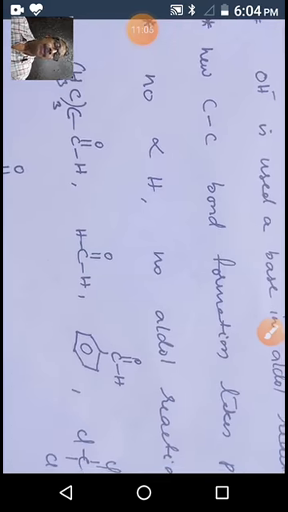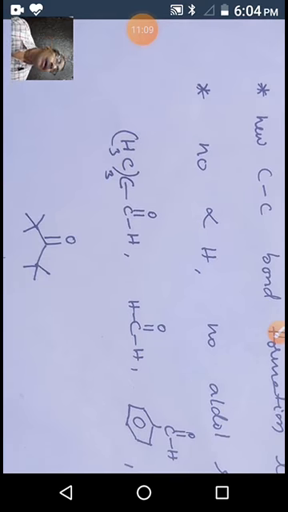For example, in the previous case, acetaldehyde exhibits aldol reaction. Acetone also gives aldol reaction. Why? Because in acetaldehyde we have 3 alpha hydrogens, as we just saw, whereas in acetone we have 6 alpha hydrogens. That's why it also exhibits aldol reaction.